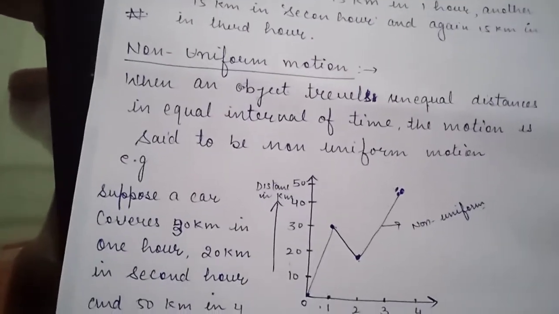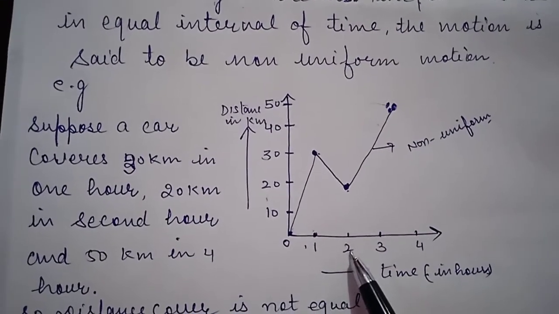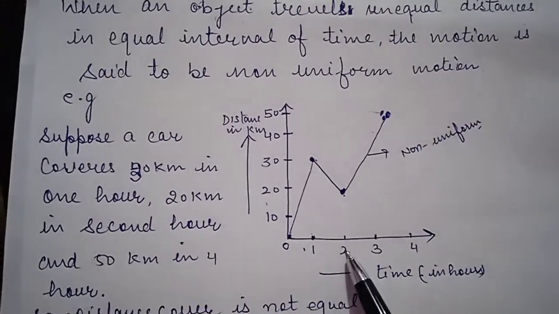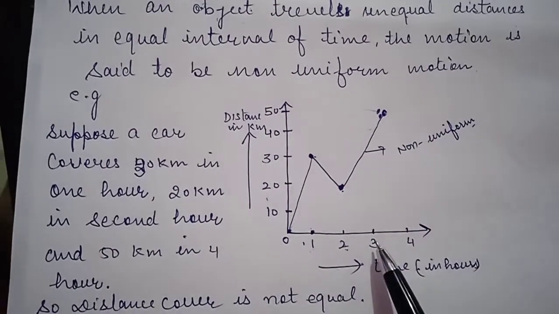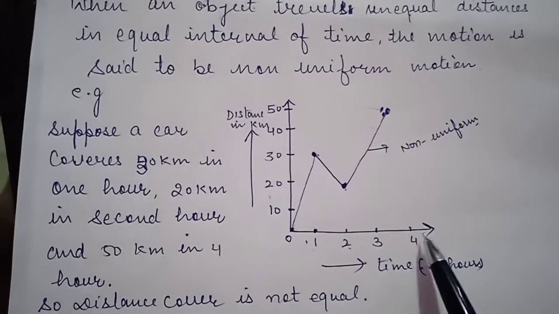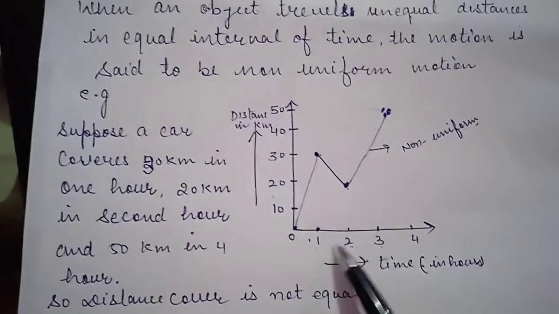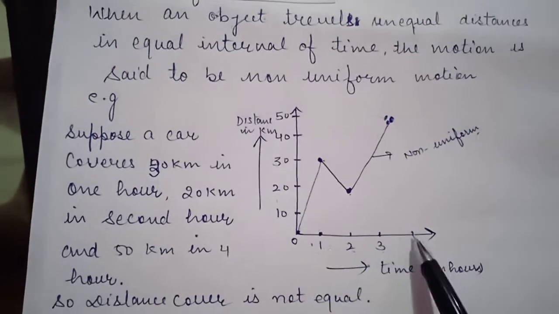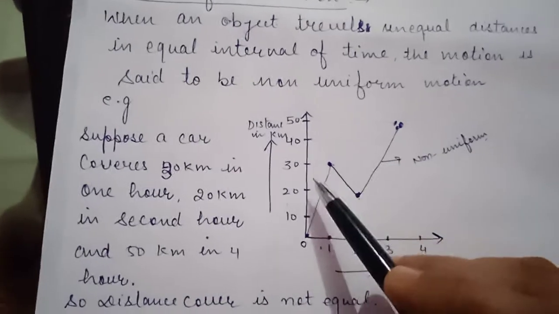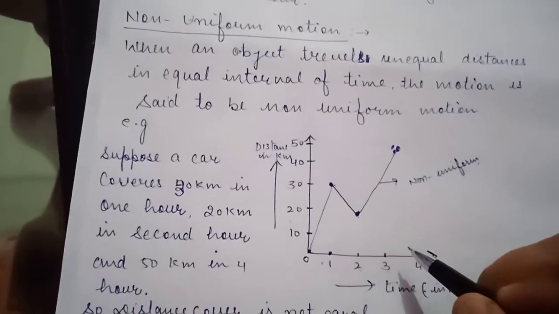The time interval is equal: 1 minus 0 is 1 hour, 2 minus 1 is 1 hour, 3 minus 2 is 1, 4 minus 3 is 1. In each case the distance traveled is different in the same interval of time.